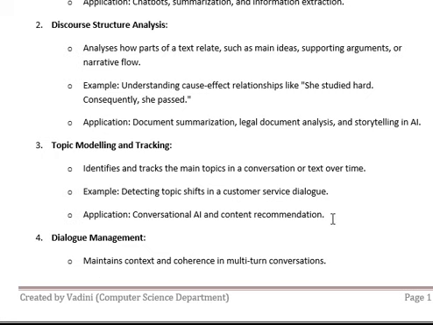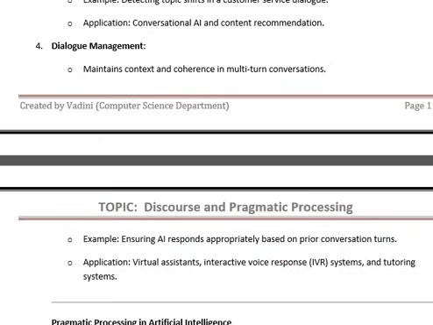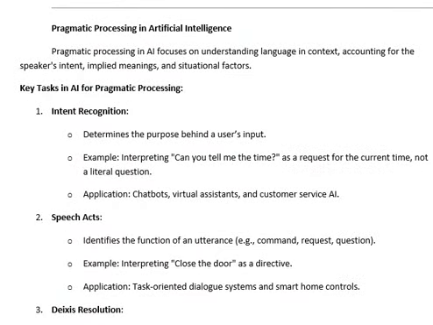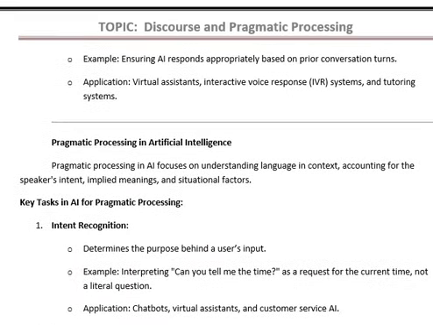The fourth is dialogue management. It maintains the context and the coherence in multi-turn conversations. For example, ensuring AI responds appropriately and based on the prior conversations. Applications which we use are virtual assistants, interactive voice response systems, and tutoring systems. This is it for this video.